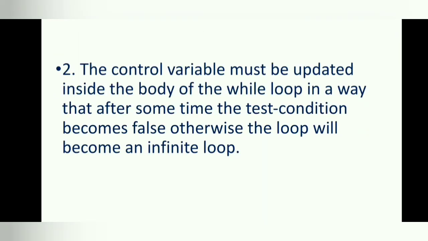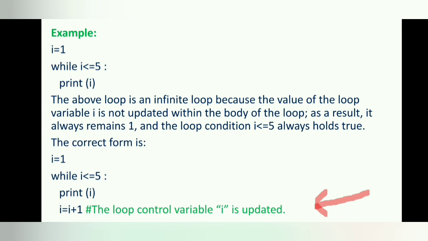The control variable must be updated inside the body of the while loop in a way that after some time the test condition becomes false, otherwise the loop will become an infinite loop. The above loop is an infinite loop because the value of the loop variable i is not updated within the body of the loop. As a result, it always remains 1 and the loop condition i is less than or equal to 5 always holds true.